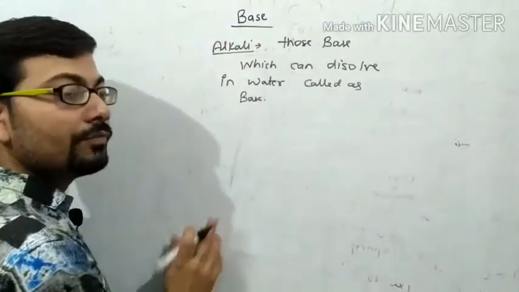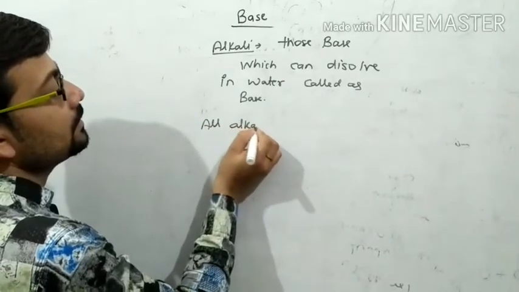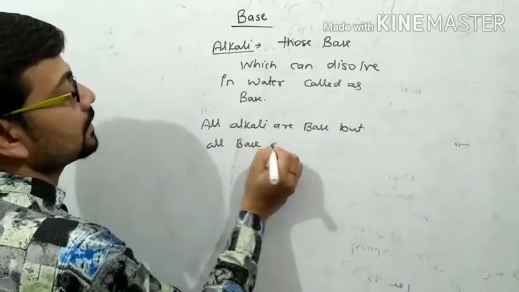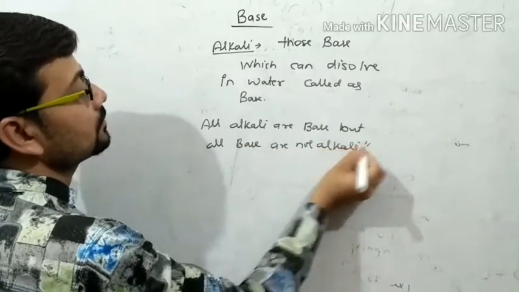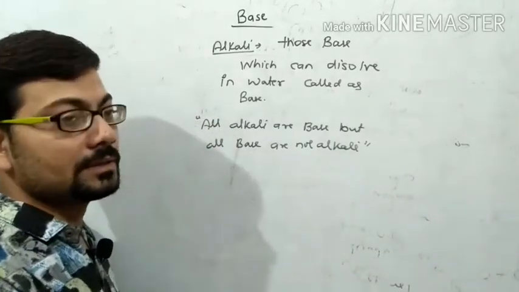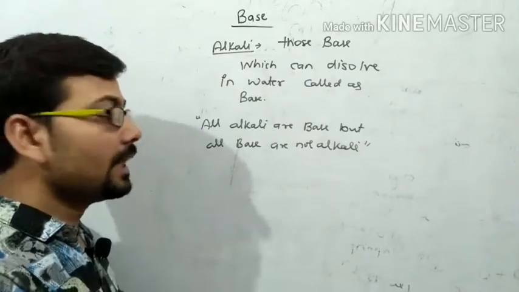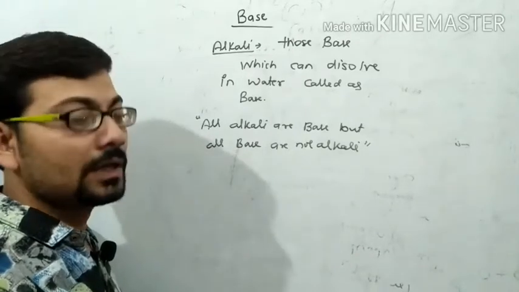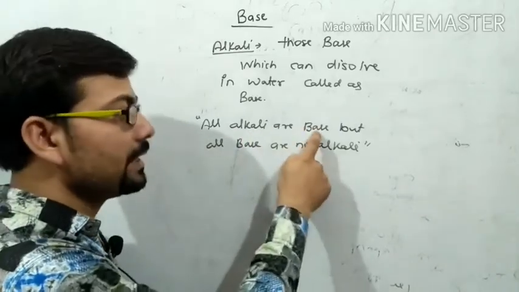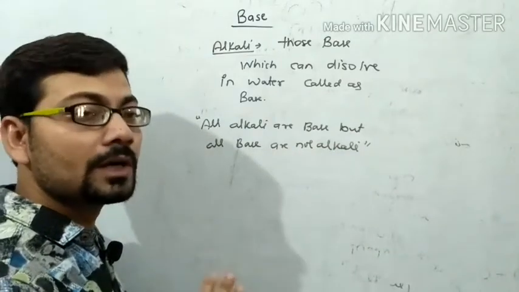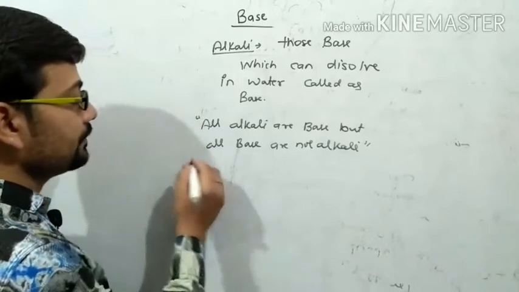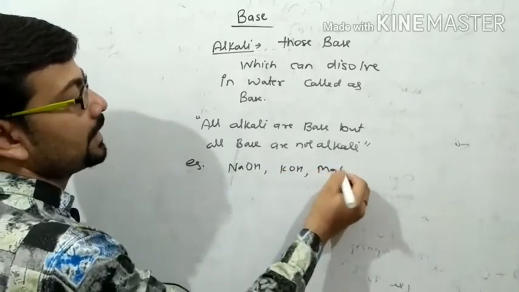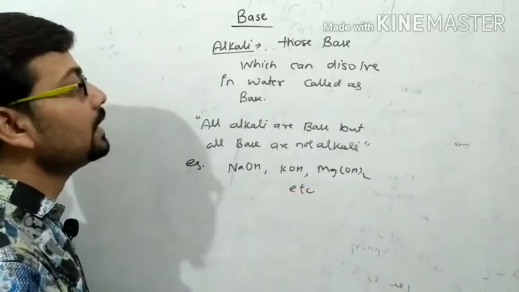So by this definition we can also write: all alkalis are bases, but all bases are not alkalis. Why? Because all bases cannot dissolve in water, so only those that dissolve are alkalis. Examples: sodium hydroxide, potassium hydroxide, magnesium hydroxide, etc. These are called alkalis.